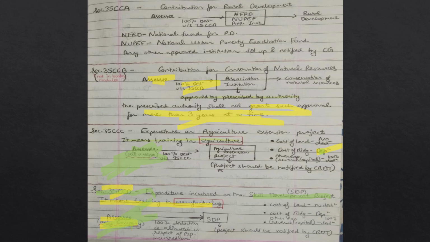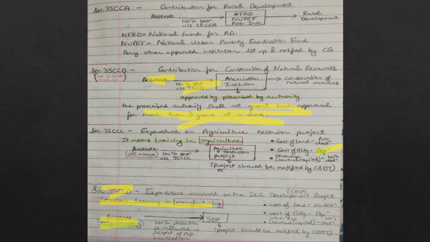Section 35CCD is expenditure incurred on skill development project. It means training in manufacturing. Only a company assessee will get 100% deduction in respect of expenditure incurred on a skill development project. This project should be notified by CBDT. Cost of land is not allowed. For cost of building, only depreciation is allowed. All other expenditure, whether of revenue nature or capital nature, 100% deduction will be allowed.